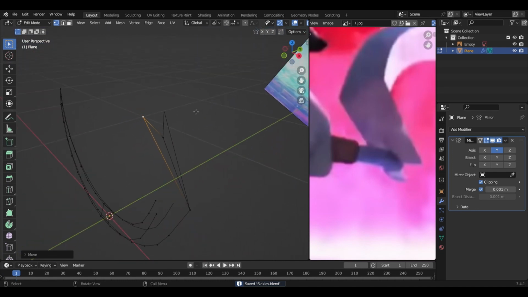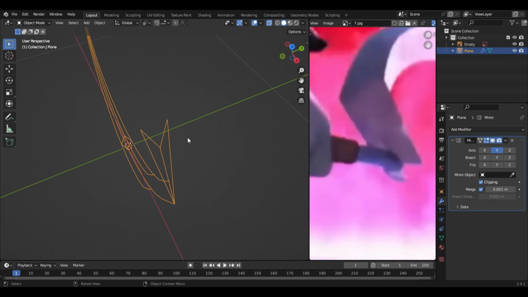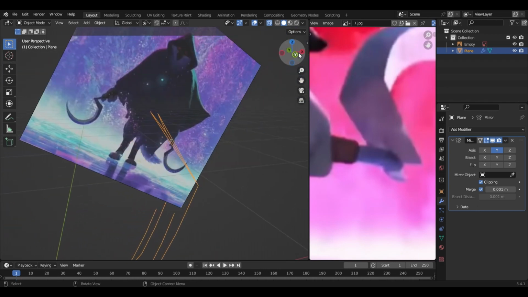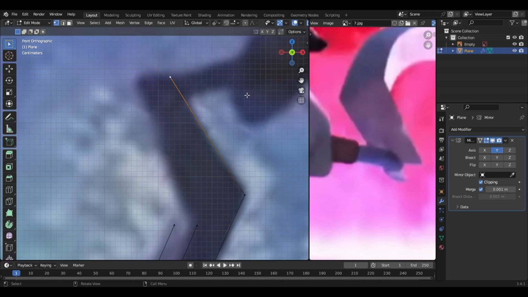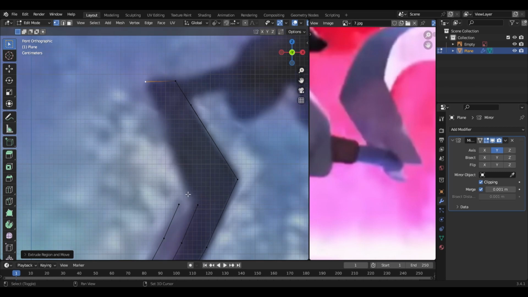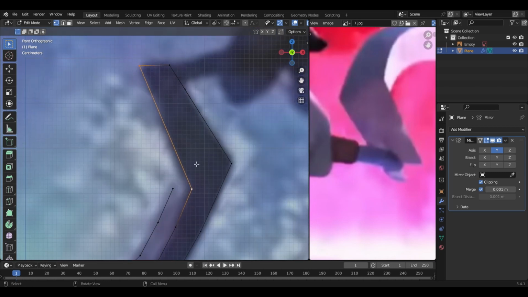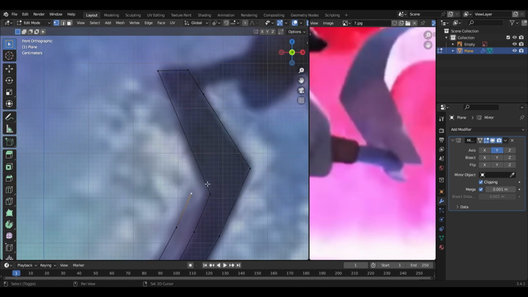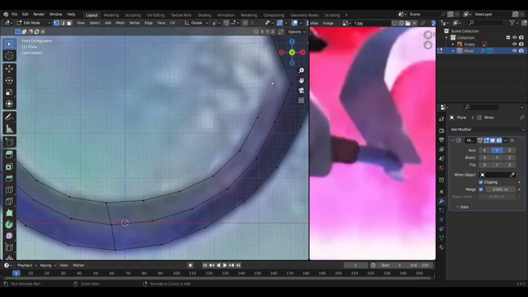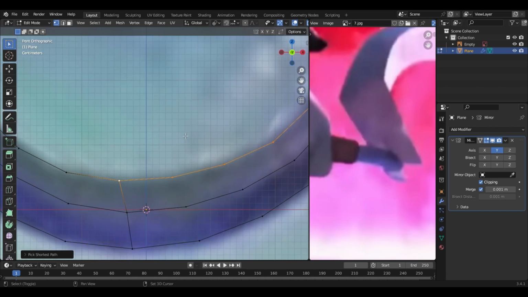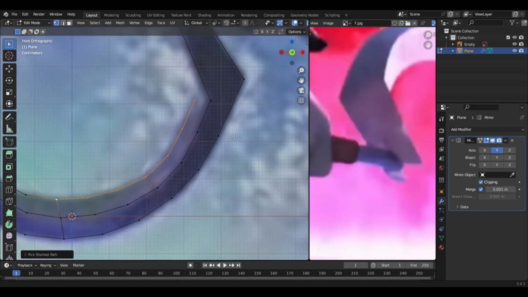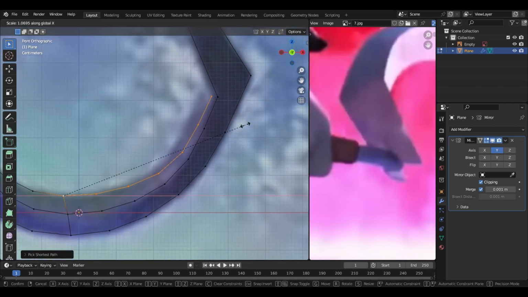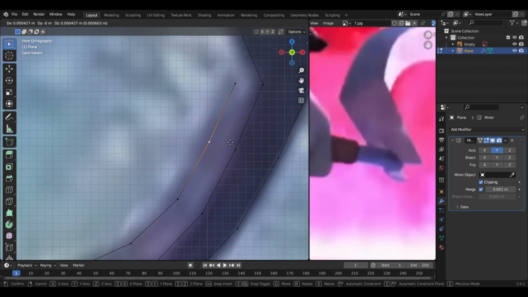Okay, the next thing we're gonna do, let's go with this part, extrude here, and then connect these two vertices by pressing F, and also using Control. Select all these ones and also make sure that this one is the active vertex, and press S X to scale them on the x-axis to make it look like this, and also move these ones over here.